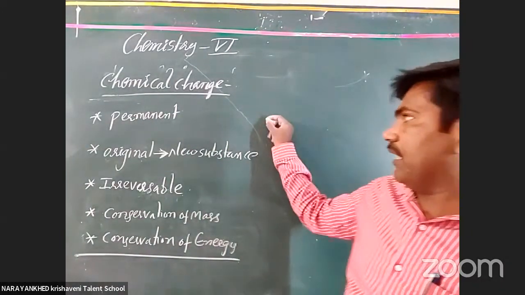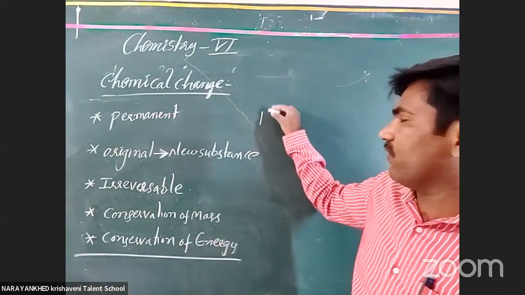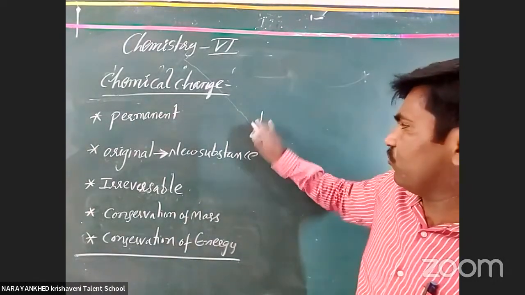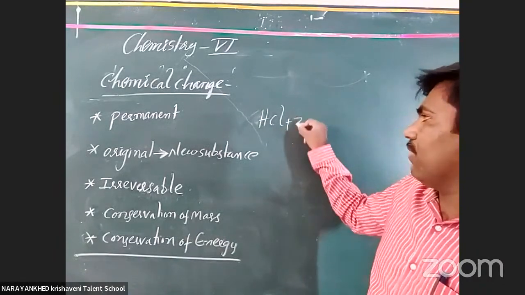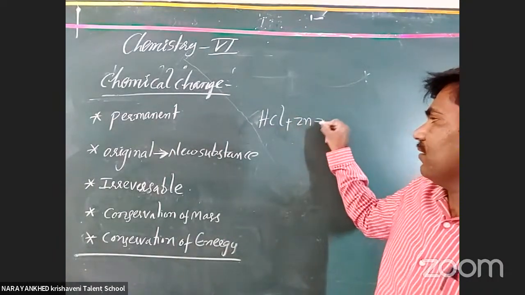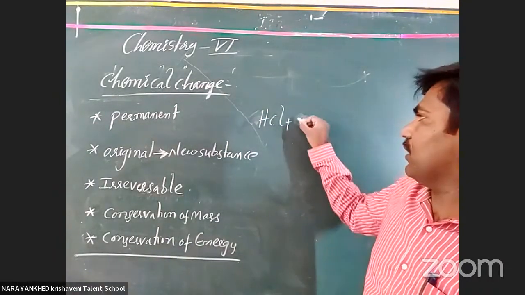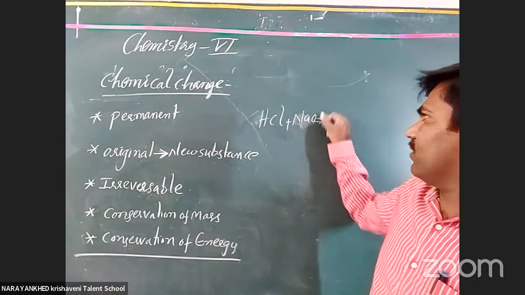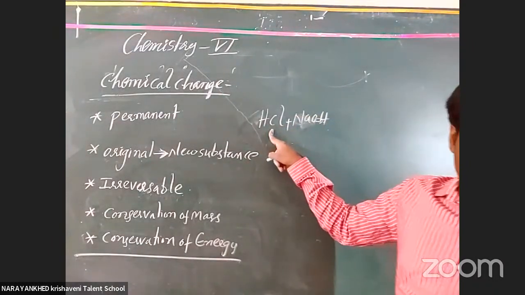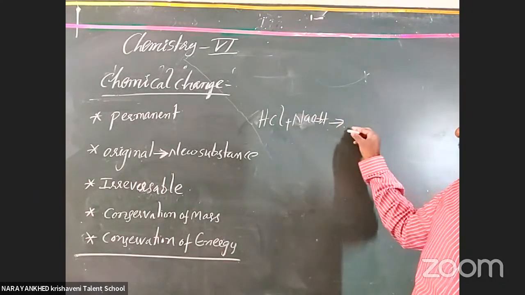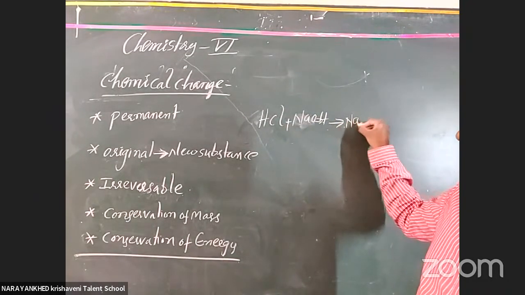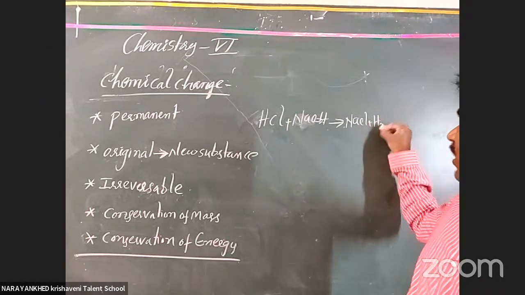Suppose you take acids and bases, say HCl combined with zinc, or otherwise suppose you take NaOH. It is a base, and they combine together and form NaCl as well as water.